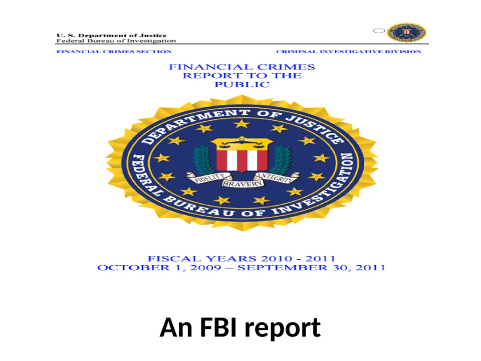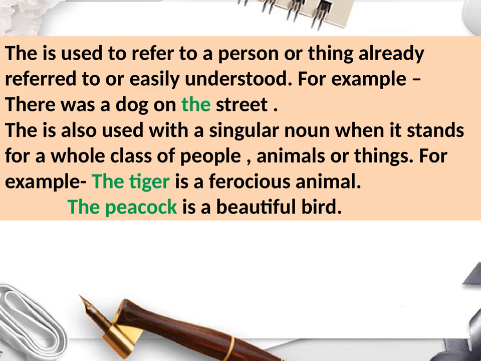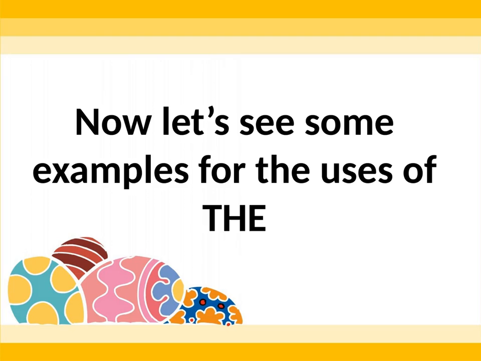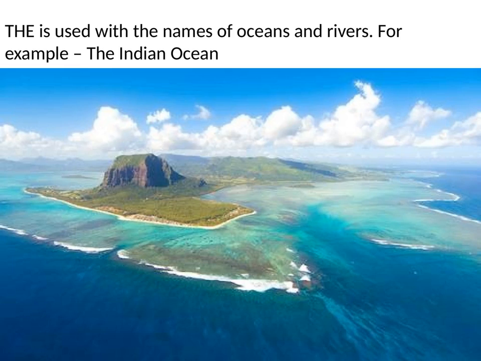Now "the" is used to refer to a person or thing already referred to or easily understood, like something which we already know. So there was a dog on the street. "The" is also used in some other cases. So let's see some examples. The very first example in this category is that "the" is used with the names of oceans and rivers. For example, the Indian Ocean.